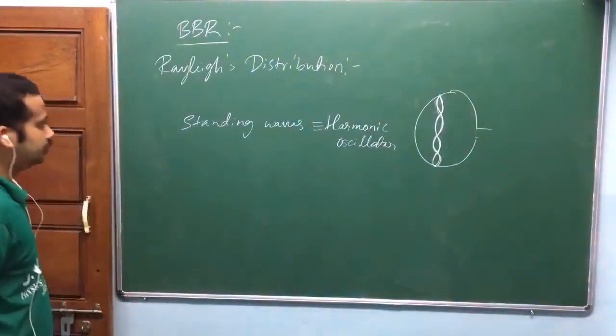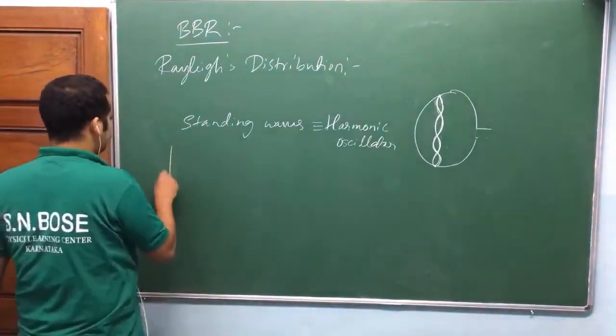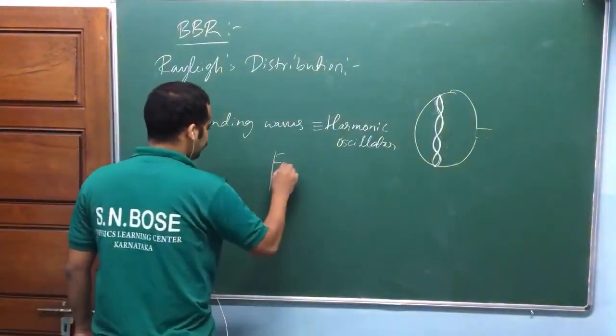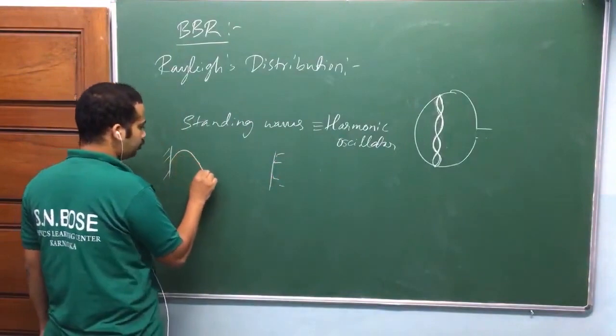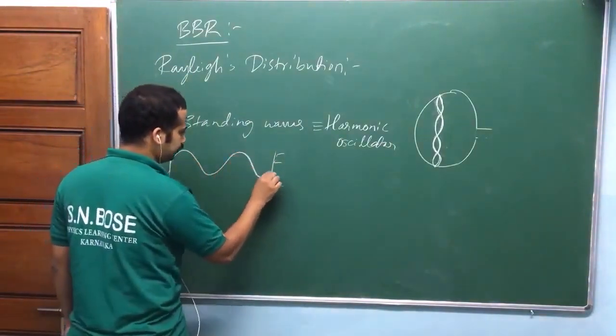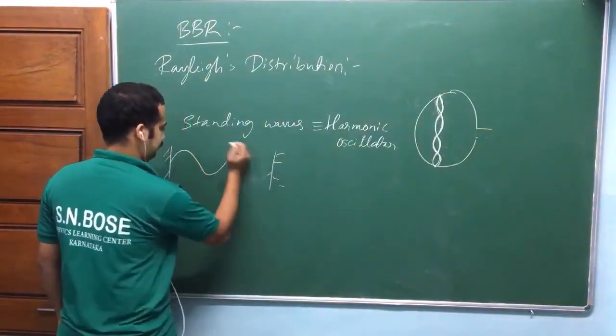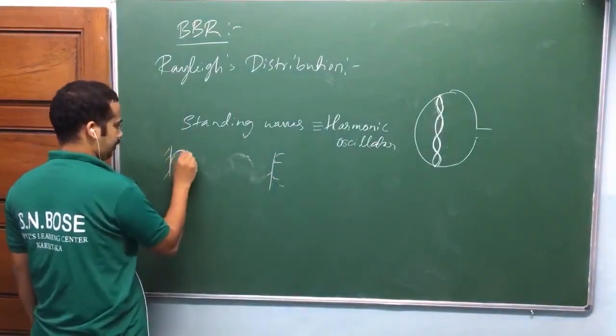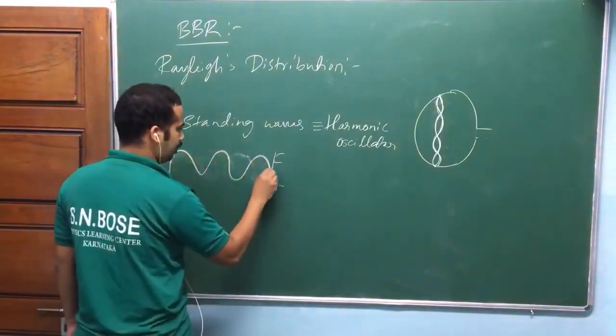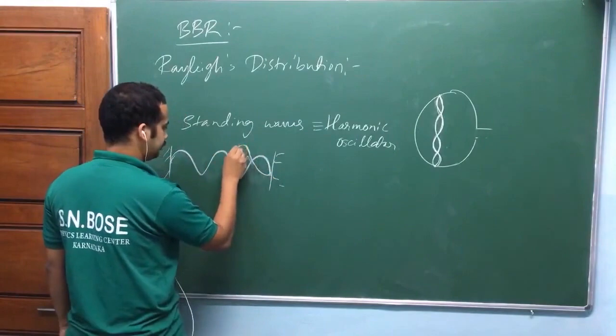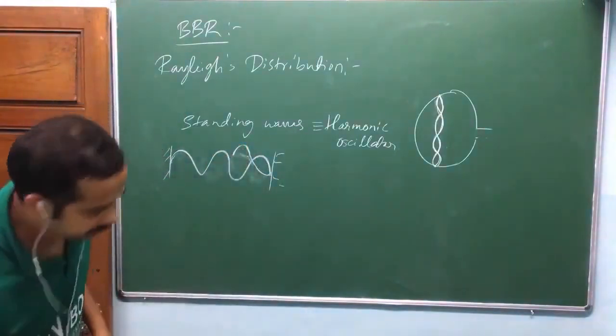Now using the standing wave idea, suppose this is a metal surface and this is a metal surface. Allowed modes should be like this. Again, allowed modes should be like this. Wait a second, how to draw?